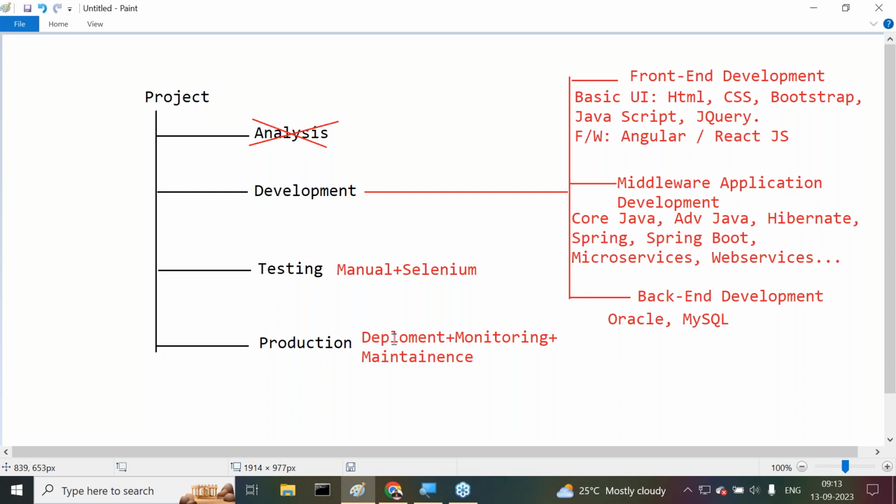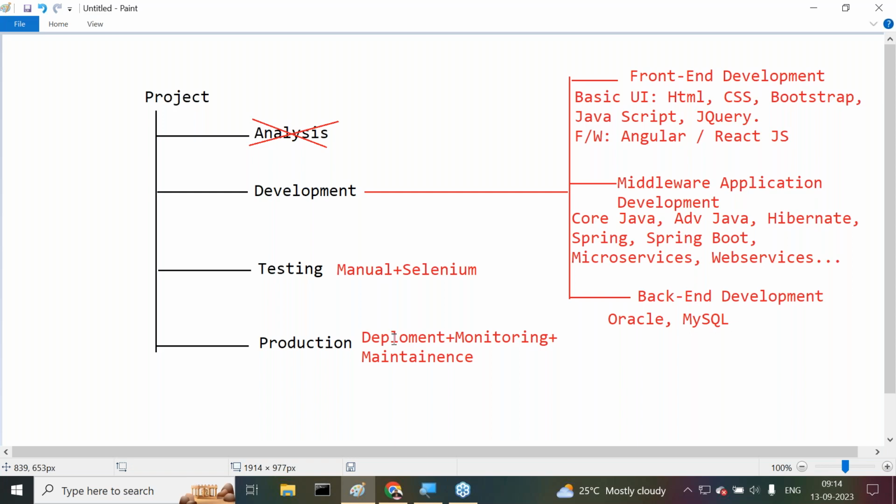So if you want to deploy the application, we need a server or not? Some application server is required. Database is required or not? Definitely database is also required. Understand my point here? If you want to deploy an application, server is required, database is required, the total infrastructure is required, network is required. Not only that, especially we have to monitor that application, and we have to maintain that entire infrastructure.